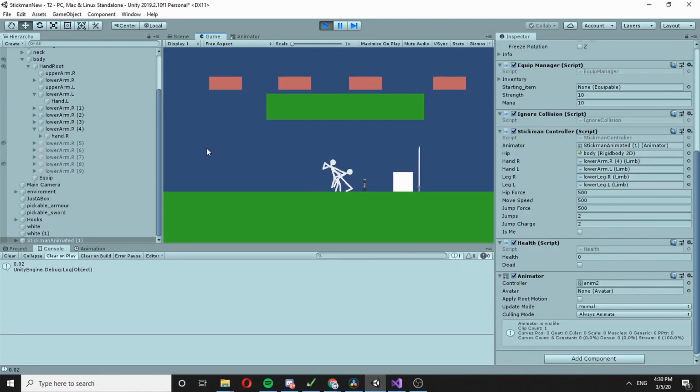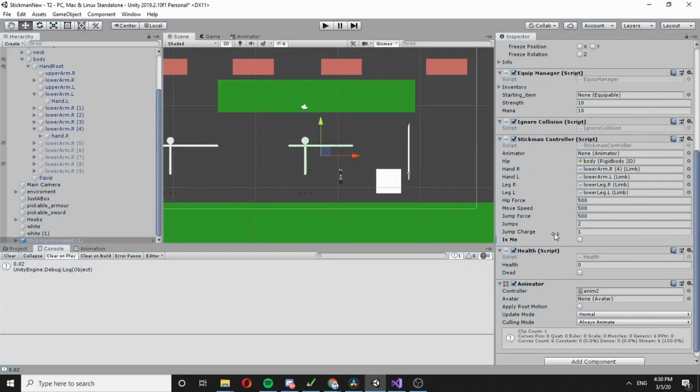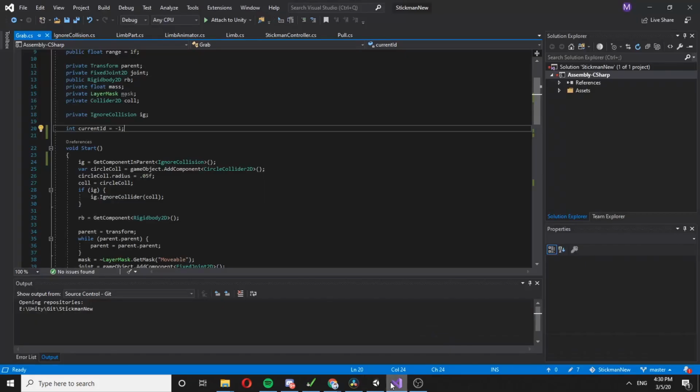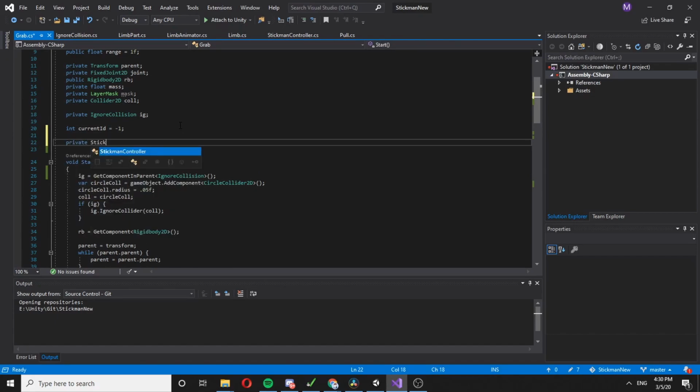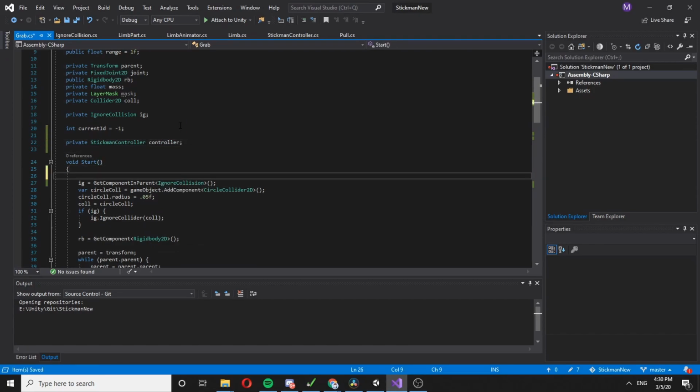So the last thing we want to do is disable the ability of grabbing things with the stickman that is not set to is me. So I would just add a private stickman controller, and here I want to get it.